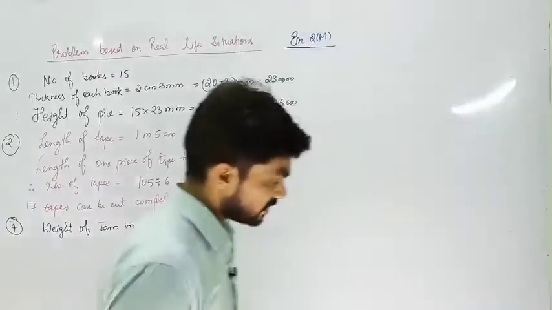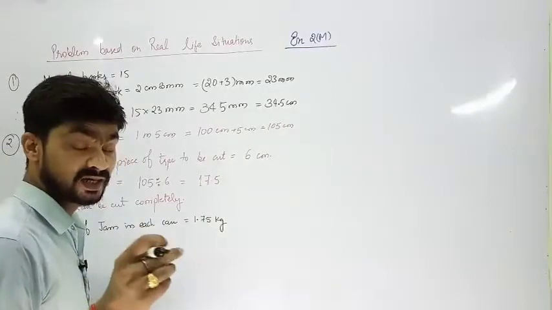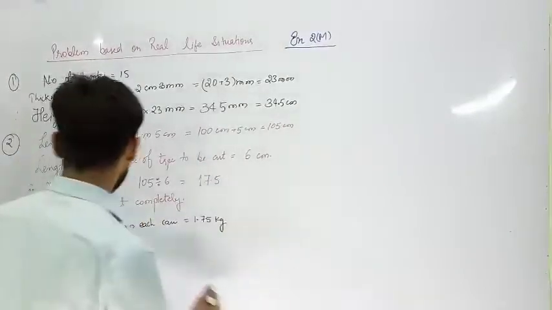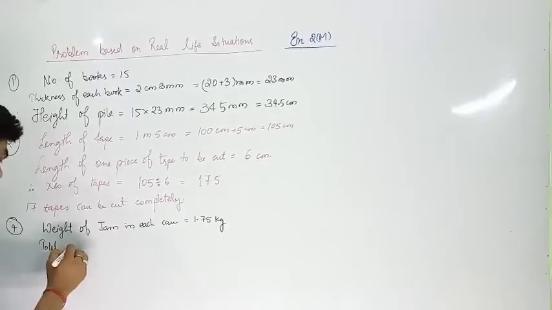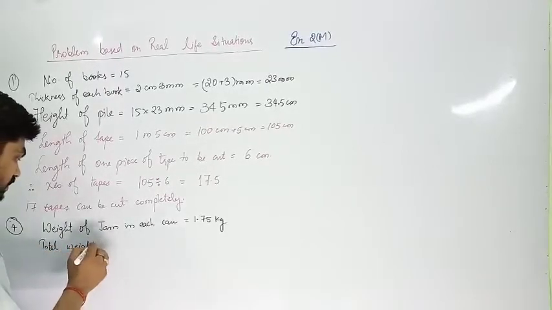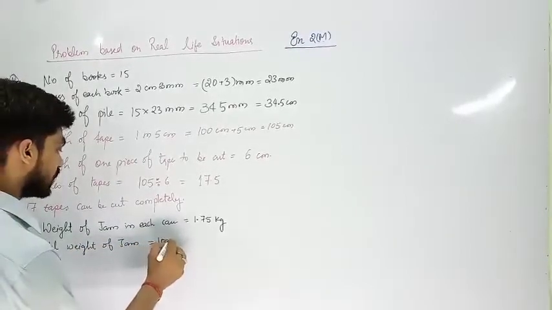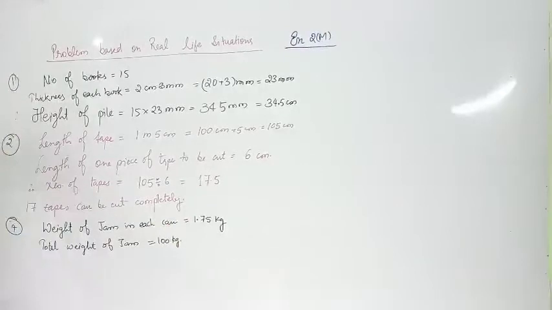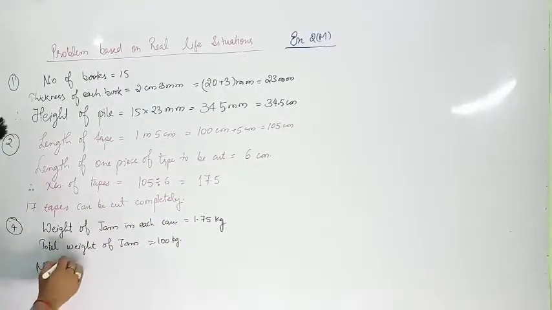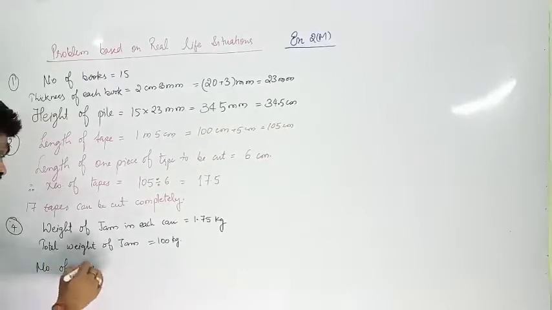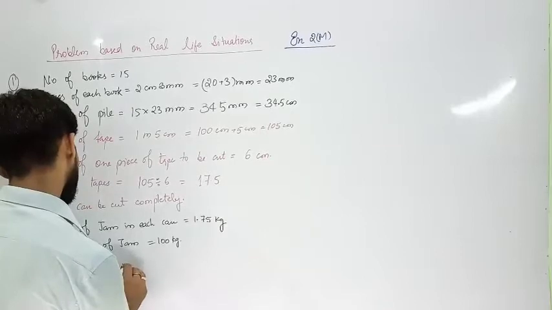And my dear children, number of jam can be found if you get the total capacity. So you will write total weight of jam. How much? My dear, 100 kilogram. So number of jam cans you will write, or you can easily write number of cans. I think you know can, no? Can required. Can or can? Can, I think.